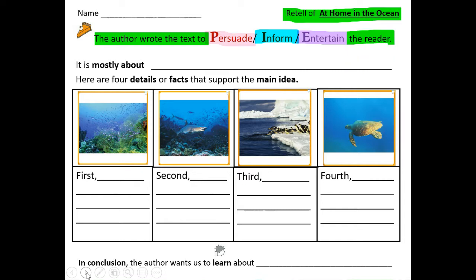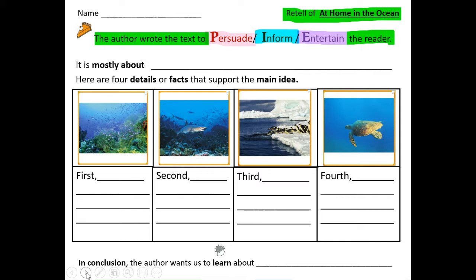So, why did the author write At Home in the Ocean? To persuade the reader that the ocean is the best place to live? To inform the reader of what it's like to live in the ocean? Or to entertain the reader about a funny story about an animal who lives in the ocean? So, the author wrote the text to persuade, inform, or entertain the reader.